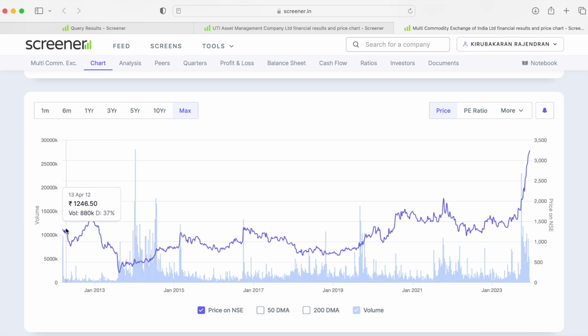Initially it was around 1200 from Jan 2013 till Jan 2023. So almost for 10 years this stock has been in a very narrow range, but it has finally broken the 2000 levels and is now currently trading around 3200 levels. When a stock breaks out from a very long range-bound move, almost a 10-year range, and it has now broken from this 10-year range, definitely when such a huge range breakout happens, that stock would go much higher and higher.